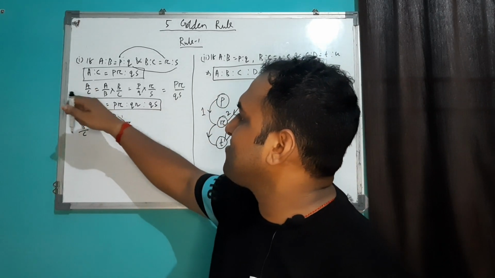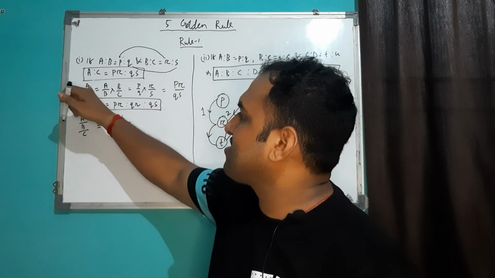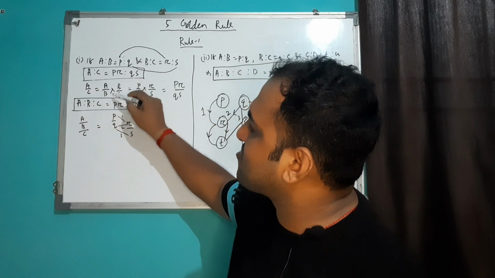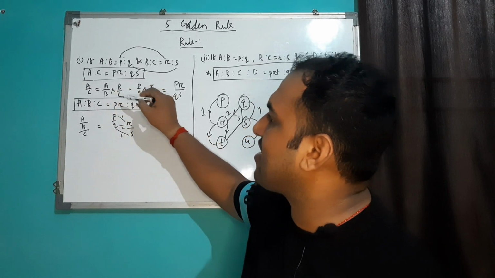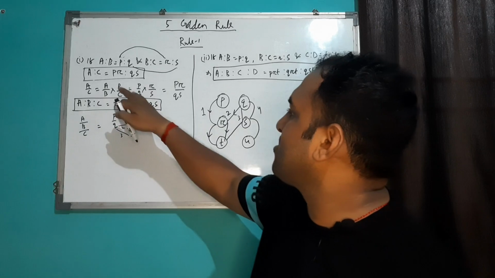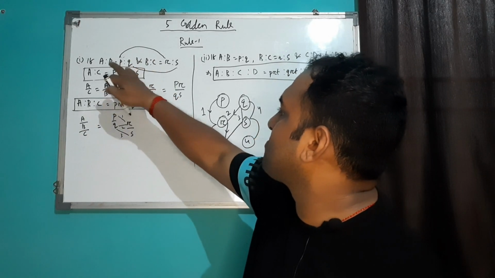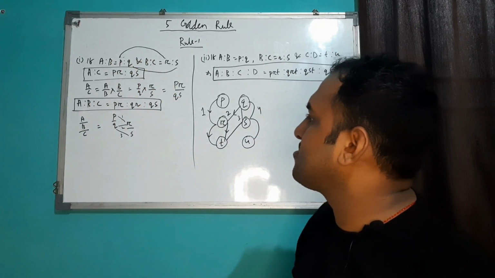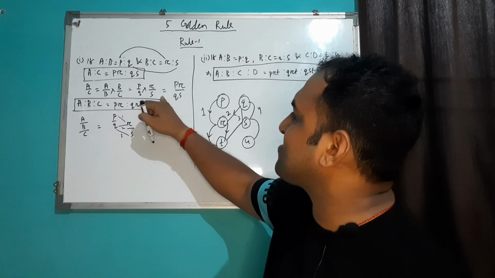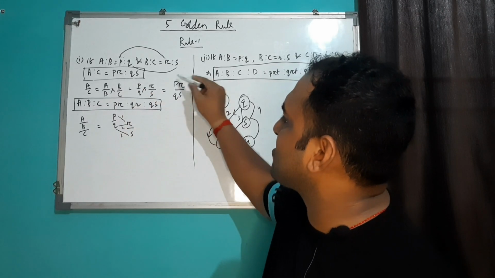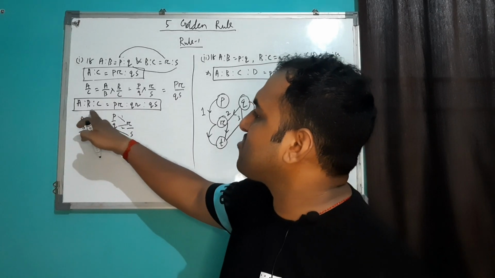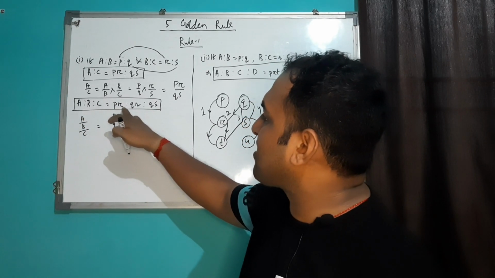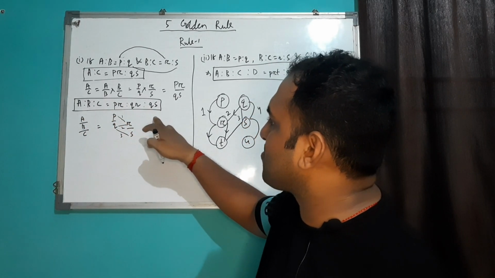So you can see again, A upon C can be written as A is to B into B is to C. If I cancel this B, it will again remain A is to C. So A is to B is P is to Q. Similarly, B is to C is R is to S. So after multiplication, it will be PR upon QS. Again, A is to B is to C equal to PR is to QR is to QS.